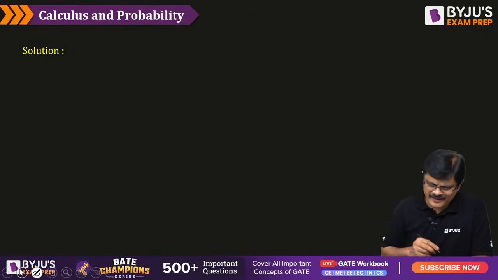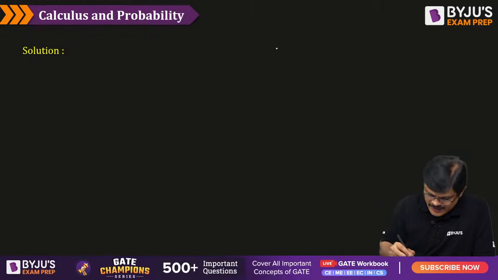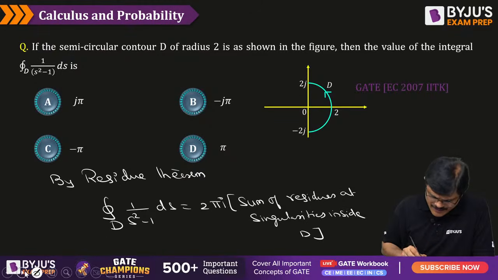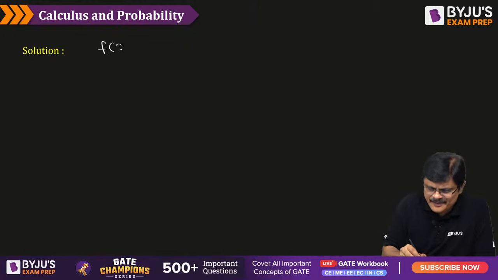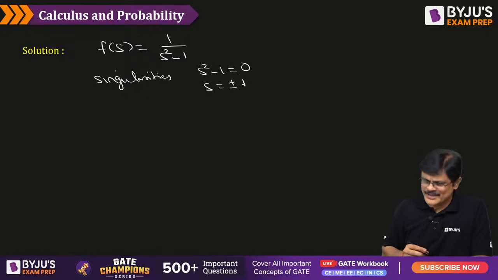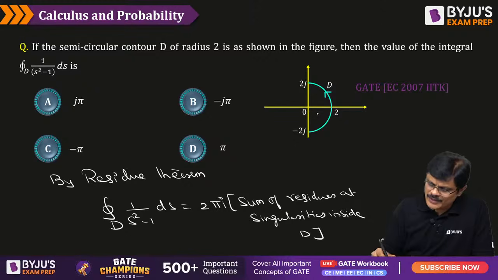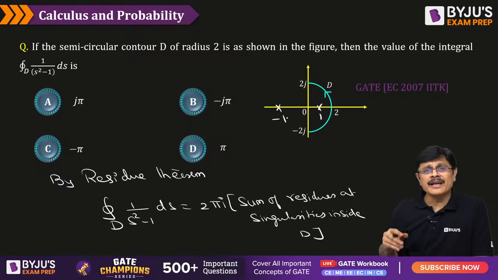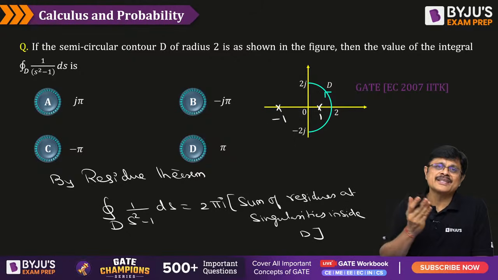So this is the story, my dear friends. So if you observe this particular problem, this is the domain, sir. What are the singularities for this problem? First, let us understand this F(s), which is 1 by s square minus 1. The singularities are found by equating the denominator to 0, that is s square minus 1 is equal to 0, that is s is equal to plus minus 1. And if you observe, here it is 2j, minus 2j; 1 is a singularity, minus 1 is a singularity. And clearly 1 is inside the domain and minus 1 is outside the domain.